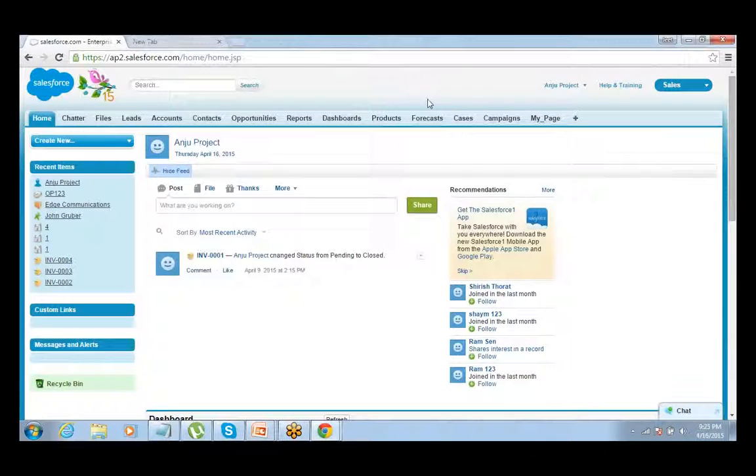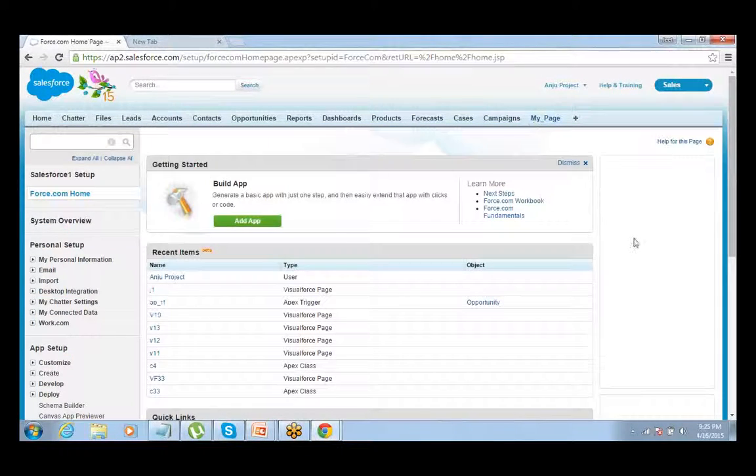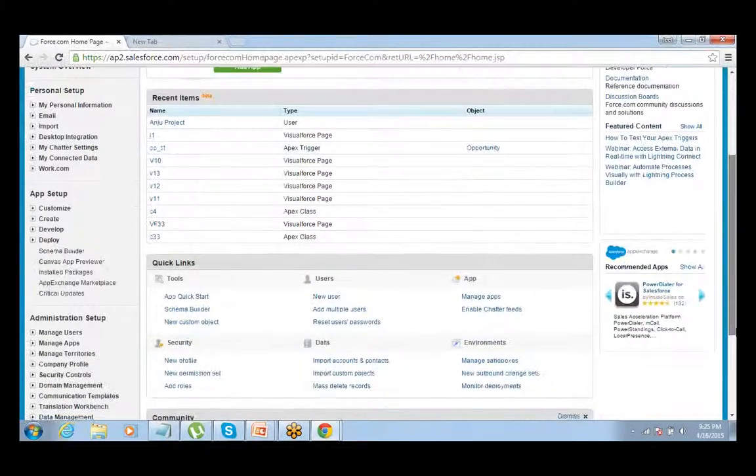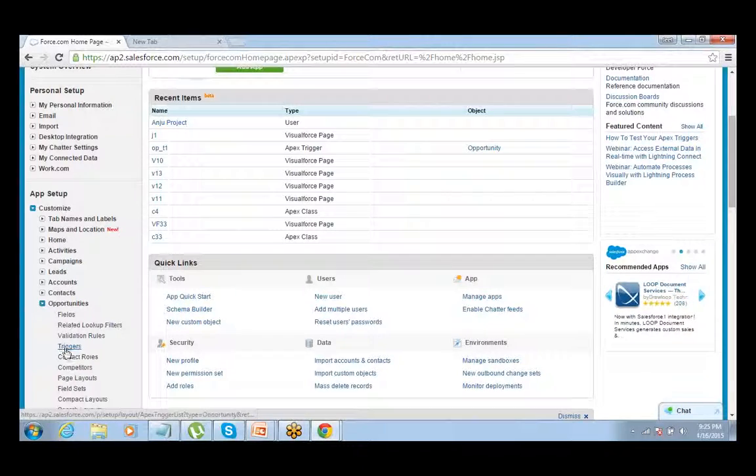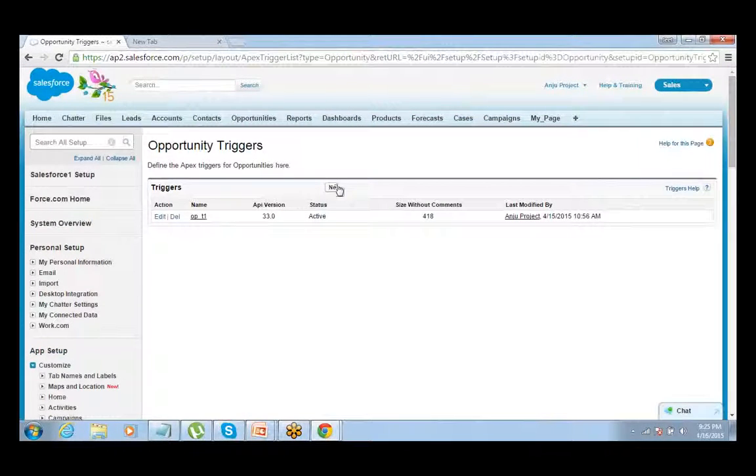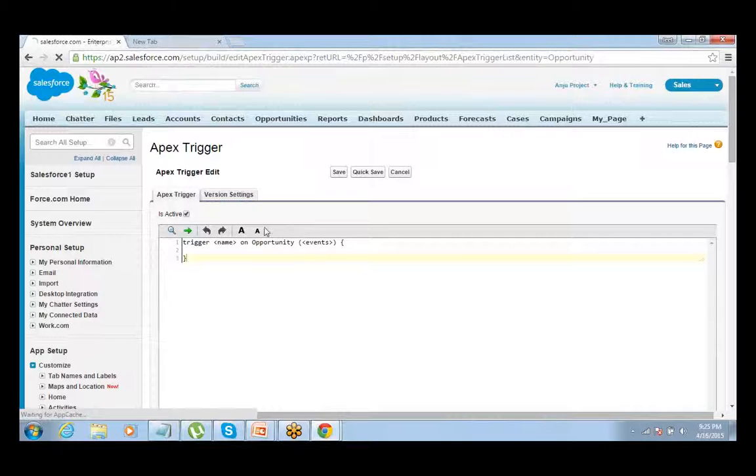So we'll do that example. On that opportunity, let's start writing the trigger. Setup, customize, opportunities, trigger, new trigger.